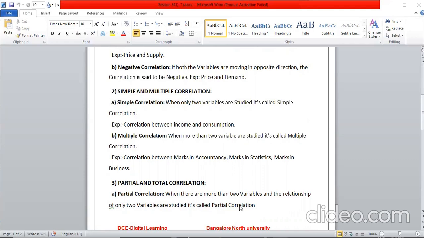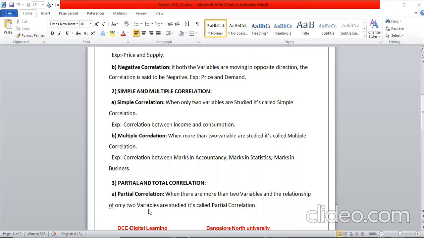If 10 variables are there in the group, in this we are considering only two, and you are establishing the relationship between the two. That is called the partial correlation.